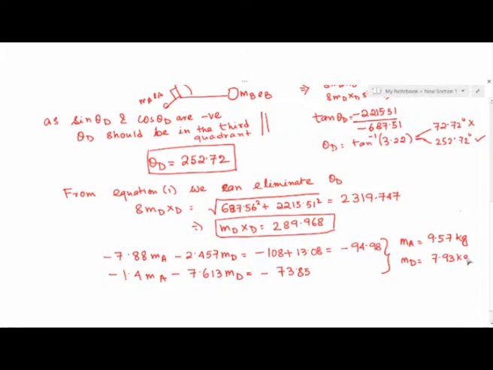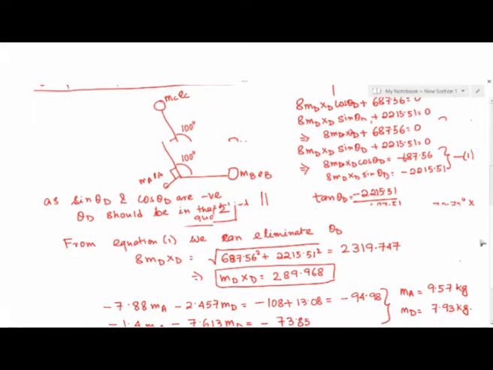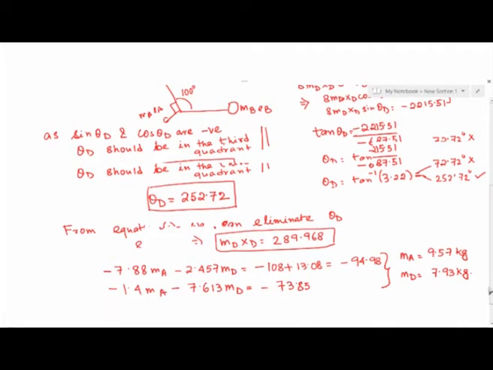MD as 7.93 kg. Okay. And finally, we also need to find XD, but we have already found out MD times XD is 289.